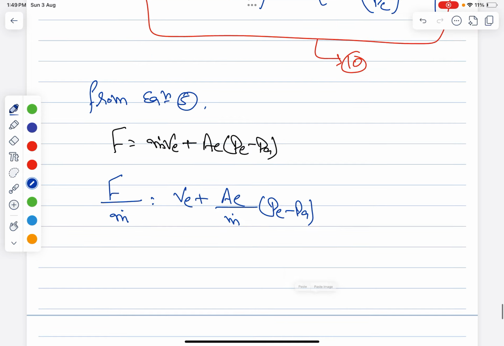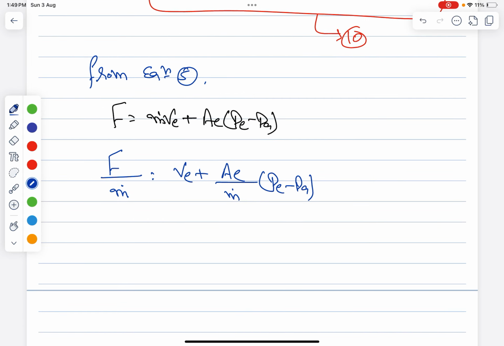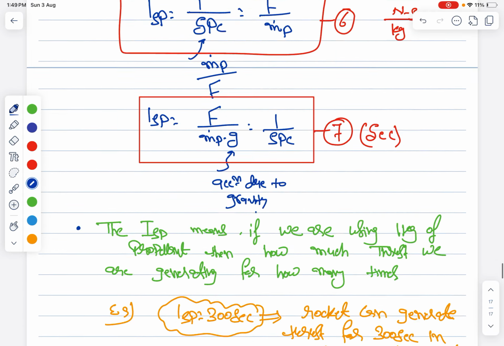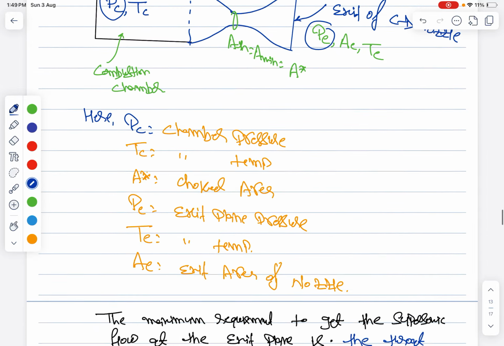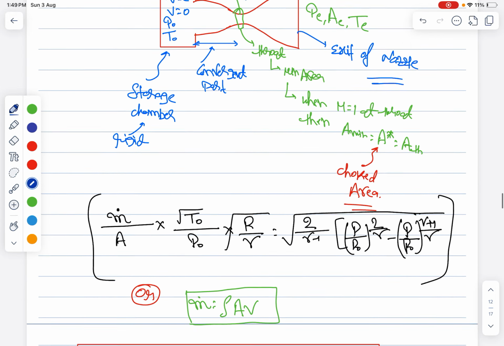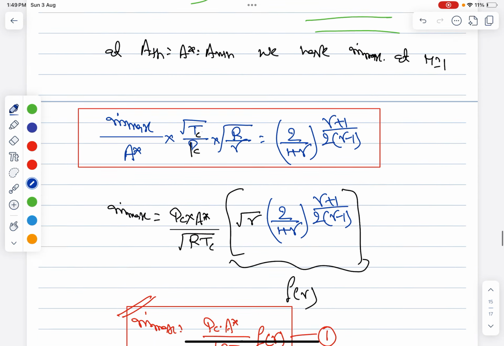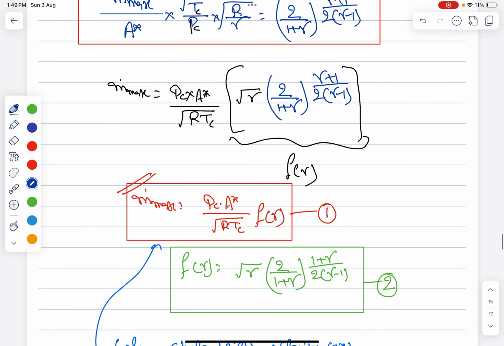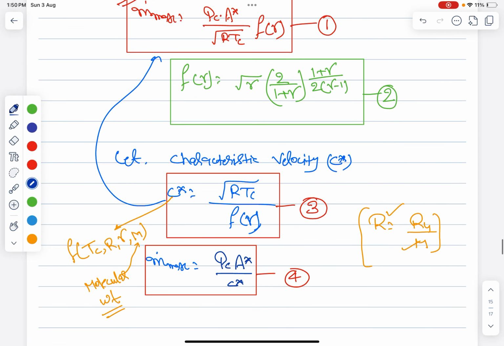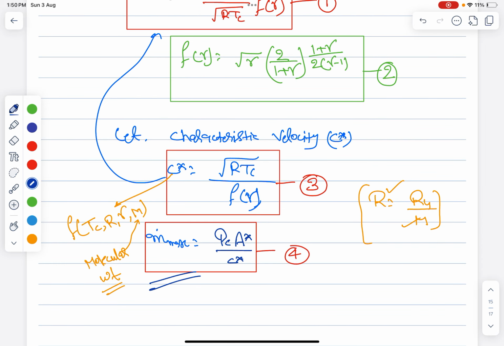And you remember what is this m dot we found in the first lecture, in terms of C star, this equation I am talking about, right? So you can write this equation as this one.